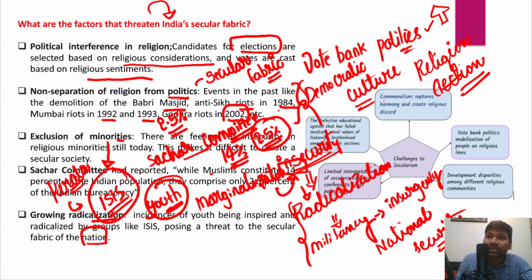Now what are the other challenges? The other challenges, communalism is a challenge, right? Because communalism ruptures the harmony, and it could also create religious discord as well. And vote bank politics is also another major problem, particularly mobilization of people on religious lines and developmental disparities among the different religious communities, and even the limited interpretation of the idea of secularism. And apart from that, the defective educational system that has failed to inculcate moral values and fraternity, brotherhood among different communities. So these things are actually threatening the secular fabric.